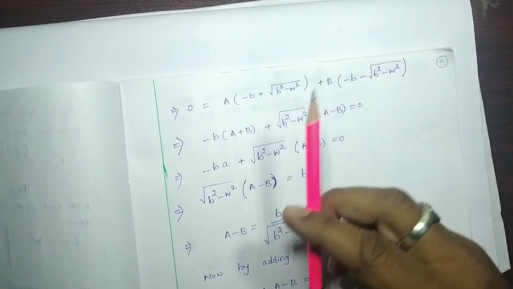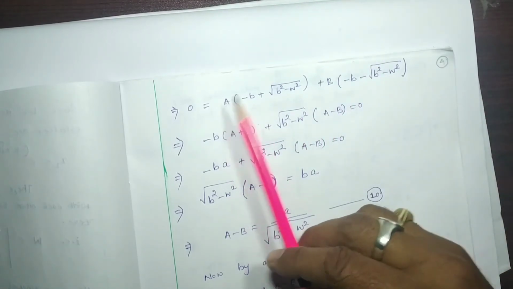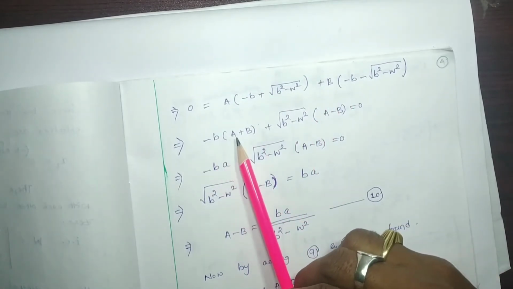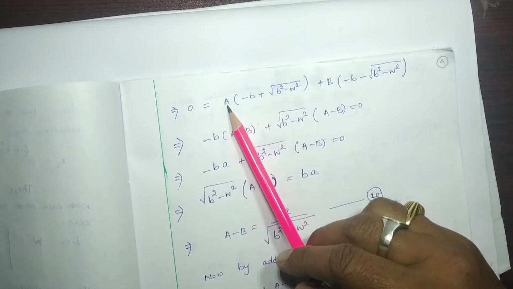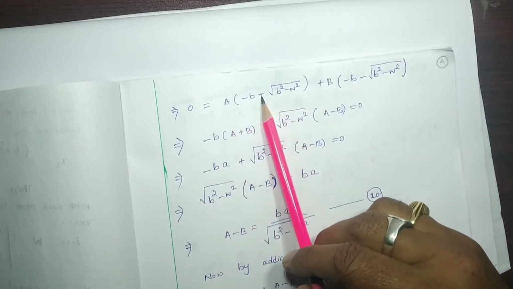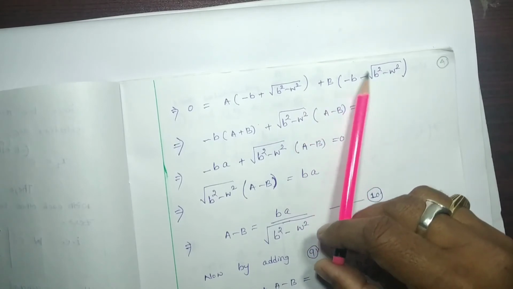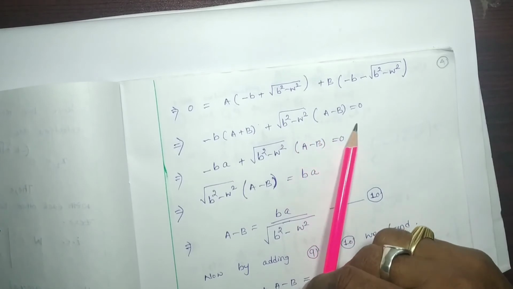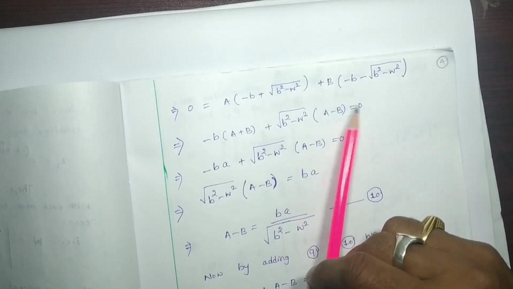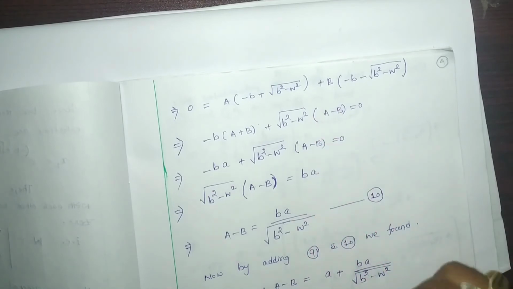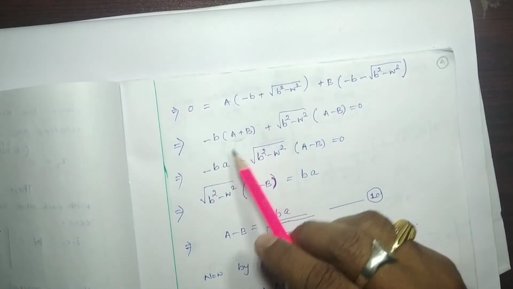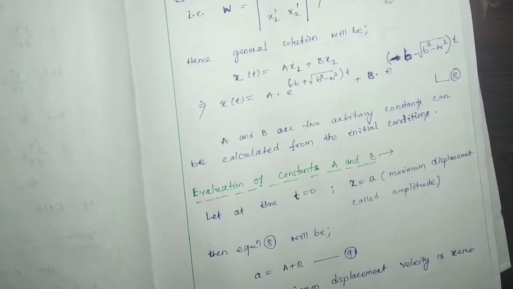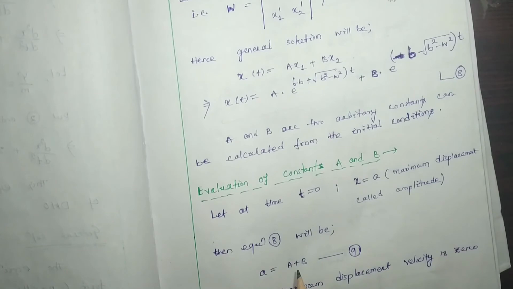here you can see, minus b a minus b into b. So minus b can be taken common, so a plus b, and likewise a into square root of b square minus omega square, plus b into minus square root of b square minus omega square. So we can take common the square root of b square minus omega square, we can get a minus b equal to 0, right? Now here a plus b we already found equal to a, that is your highest amplitude.